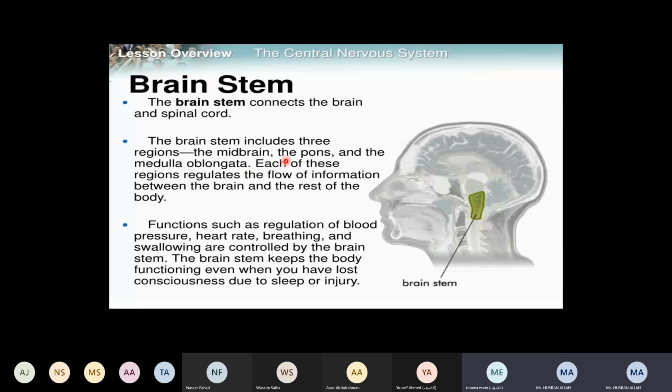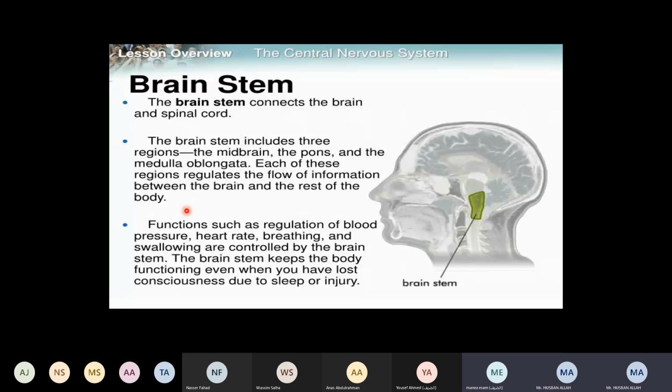Next, it is divided into three parts, which are midbrain, pons, and medulla oblongata, right? These are the three parts. Each part is responsible for regulating the flow of information from different parts of the body. The third function is functions such as regulating blood pressure. Because it is the center, all the functions of the body will go through these three parts: midbrain, pons, and medulla oblongata.